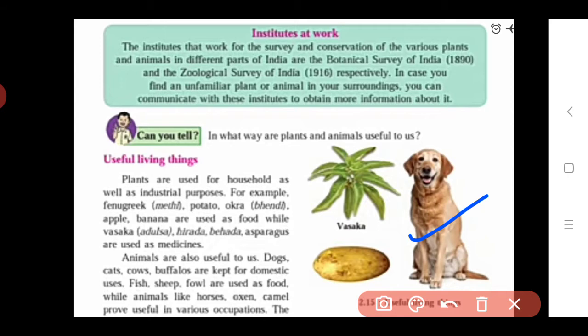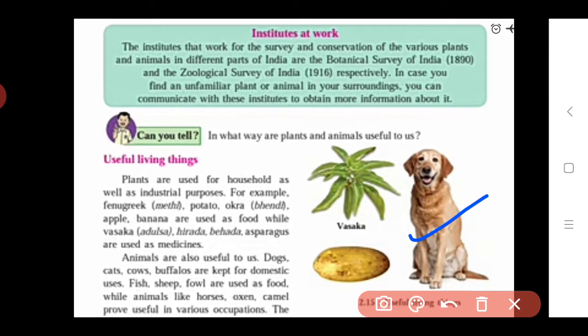There are various types of Ayurvedic medicines obtained from Ayurvedic plants like hirda, behda, asparagus, and vasaka, which means adulsa. So some plants are useful as medicine, some are used as food, and some are useful in the industrial way. We also use the wood of these plants for making furniture and some building parts. So in this way, these plants are very useful to us.